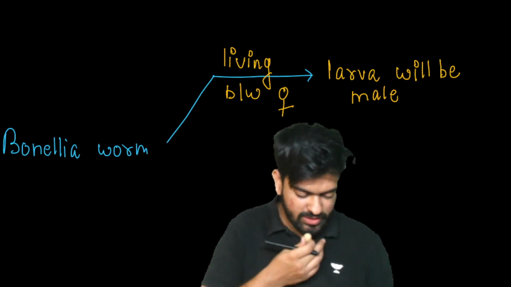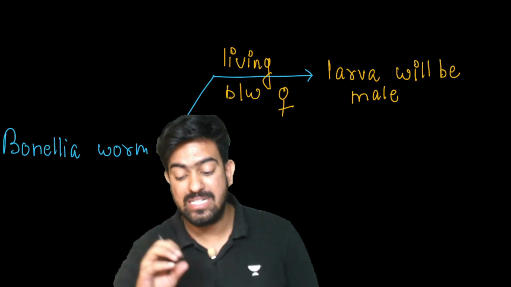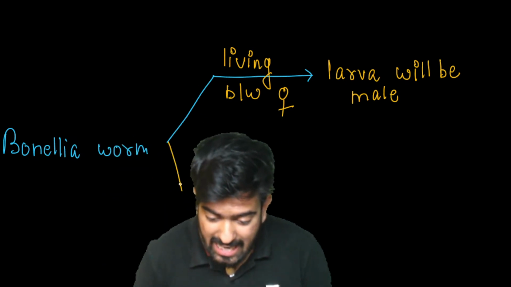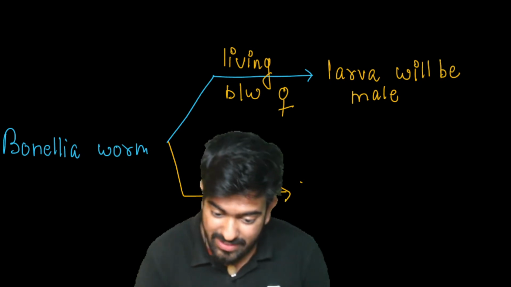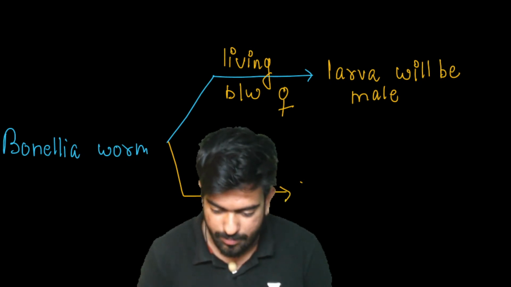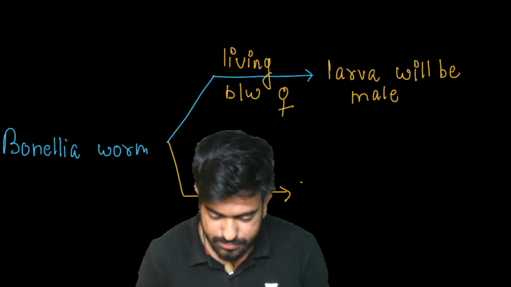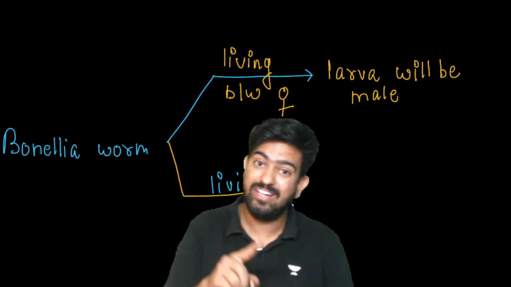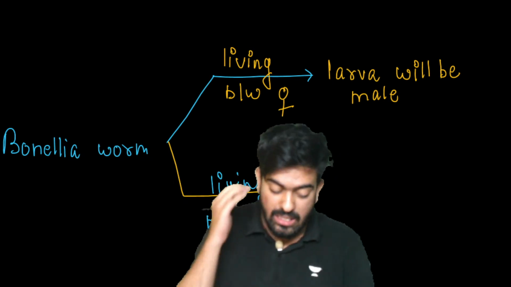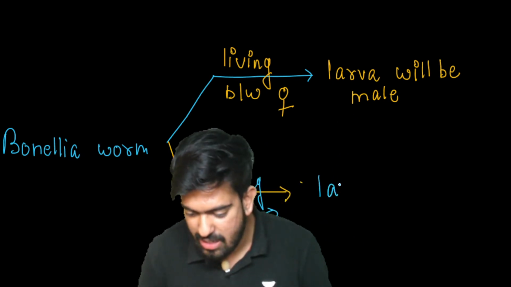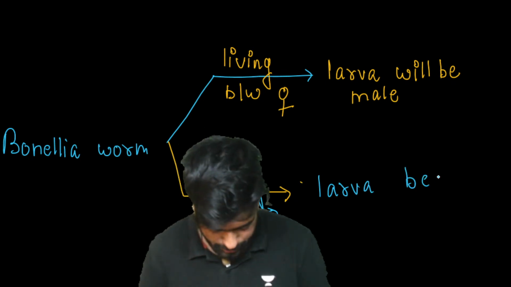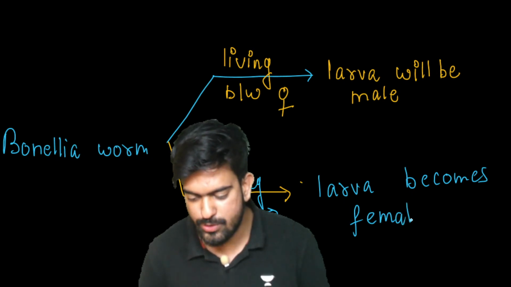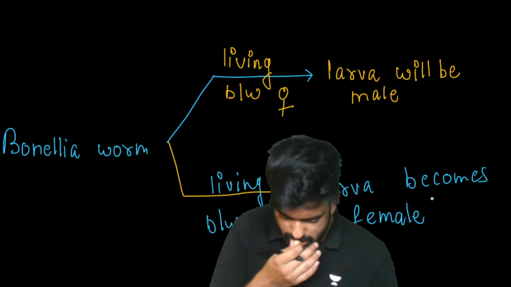Yes. So if this Bonellia worm is living between the female Bonellia worms, it will be male. And if this Bonellia worm is living between the male Bonellia worms, then it will be female. Okay. Larva becomes female. Yes or no? Clear to everyone? This is one example.